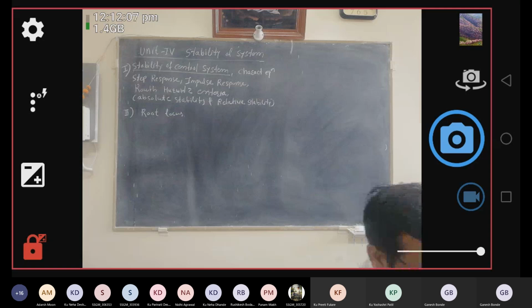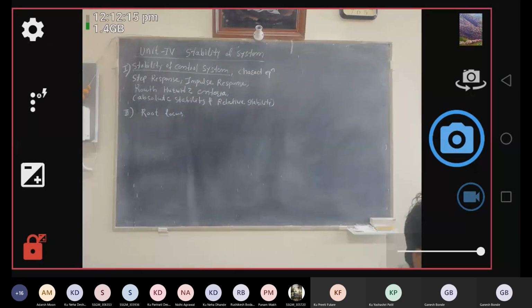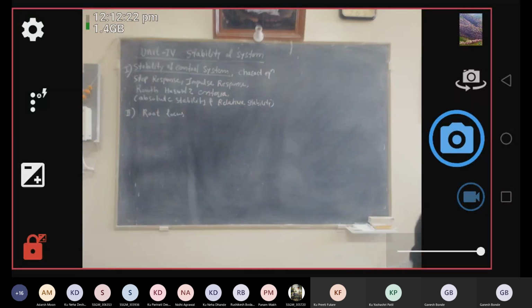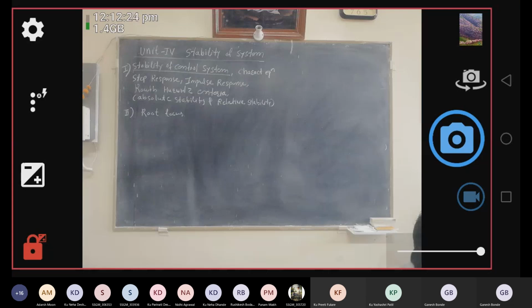Okay. So our unit number 4 is stability. This unit is again divided into two parts. The first part is the stability of the control system, and in the first part we are basically dealing with the first method, that is Routh-Hurwitz criteria, and the second part is related to the root locus. So these are the two parts in unit number 4.